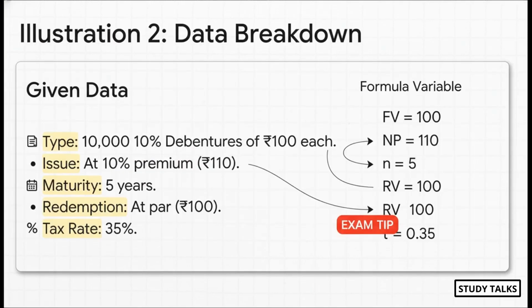Let's put this into practice with a classic ICAI example, illustration 2. The key to these questions is to pull out the data first. So what do we have? The annual interest, I, is 10% of the face value of 100, so that's 10 rupees. Net proceeds, or NP, well, it was issued at a 10% premium, so we got 110 rupees. What about the redeemable value, RV? It's redeemed at par, so that's 100. The life, N, is 5 years. And finally, the tax rate, T, is 35%. See, we've got all our ingredients.